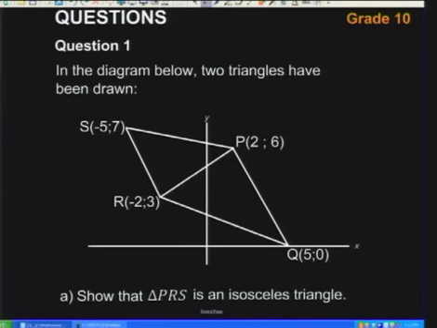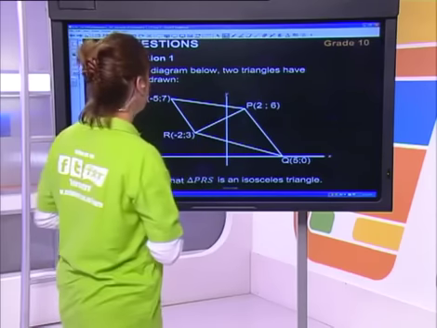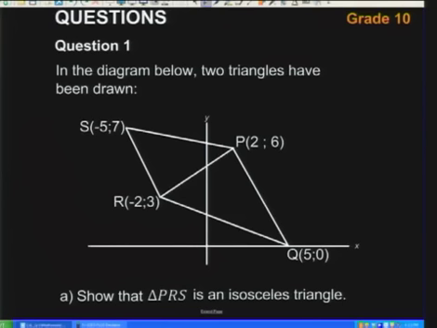This is the kind of thing you're going to start expecting to see in terms of the questions that you will be asked. Okay. All right, so we have got a diagram below which is showing two triangles. I've got triangle SRP and I've got triangle PRQ. Okay, so we've got those two triangles over there, and we can quite clearly see what each of the coordinate points are. Okay, those are all the points of each of the letters.